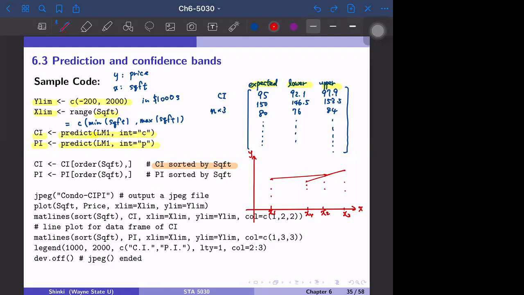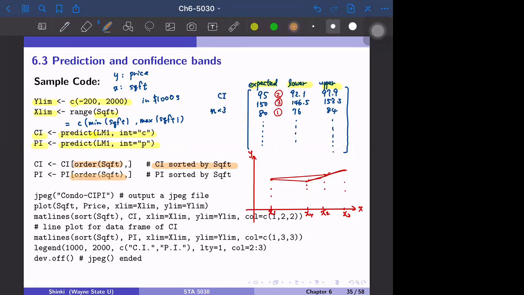Then we connect x1 with x4, that is the second smallest one, then x3 and x4, and so on, so that we avoid going back and forth. That's why we use the order function, so that this one comes first, this one second, this one third, and so on. For the prediction interval, we have to do the same.